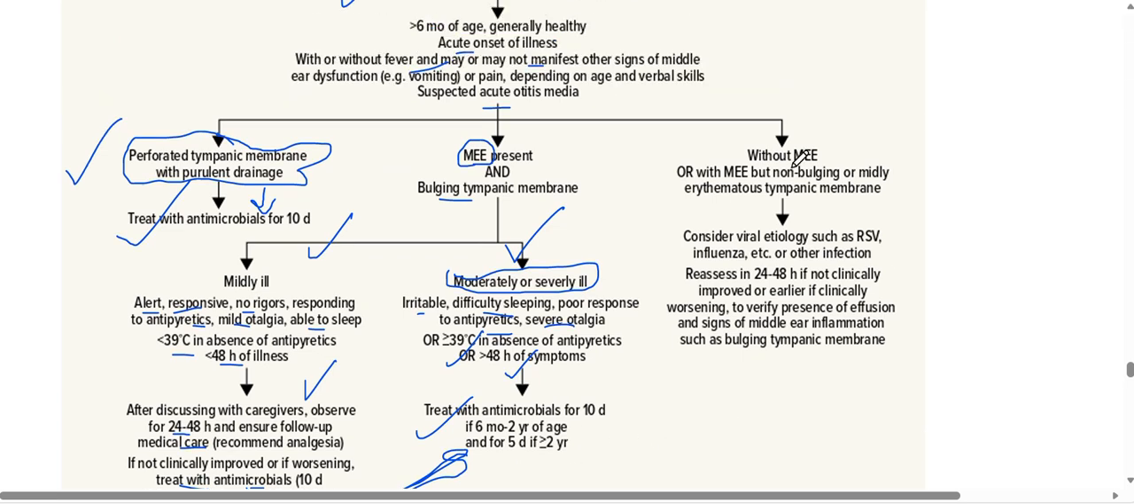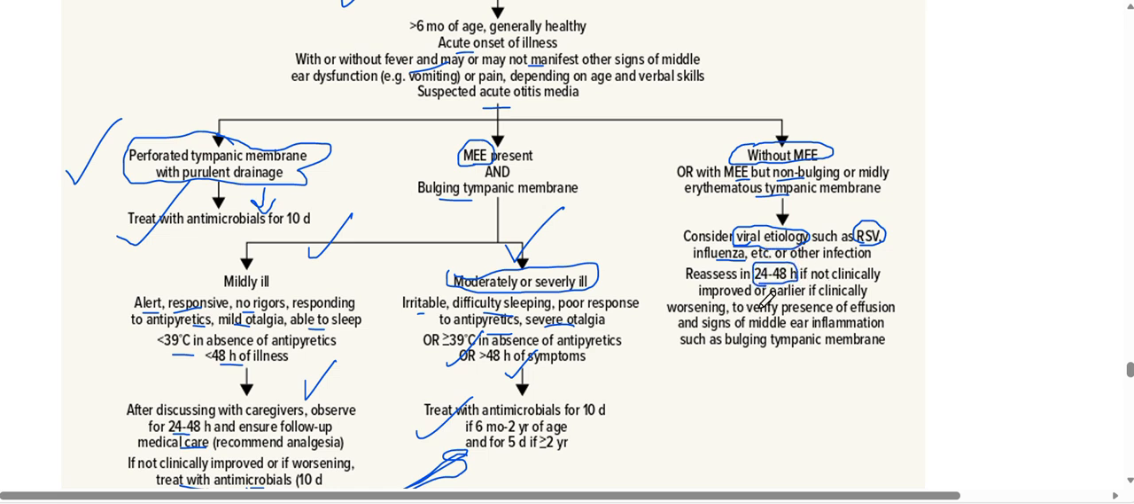Okay, now you look at the tympanic membrane of the child, you do otoscopy, and you see nothing. There is no middle ear effusion, or there is middle ear effusion but non-bulging, or a mildly red tympanic membrane. What do you have to do? We have to think in this case that this is just a viral infection, especially respiratory syncytial virus, influenza virus or other infection. Reassess the child in such a case in 24 to 48 hours.